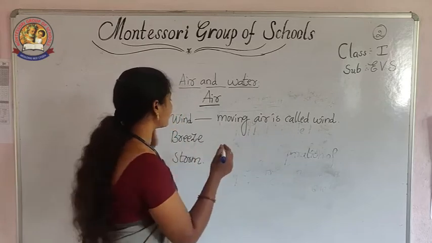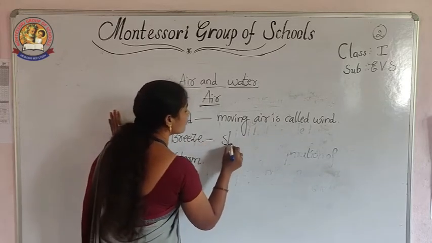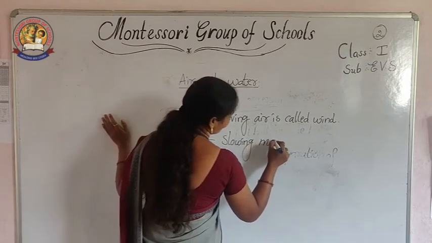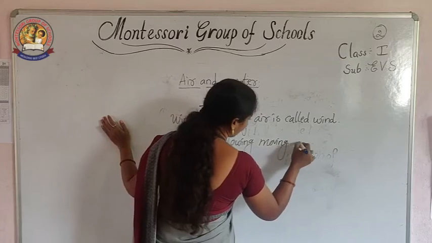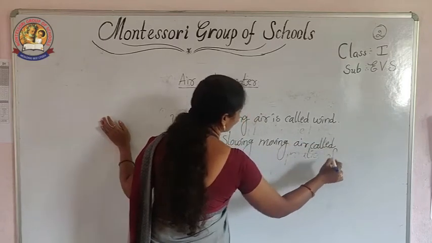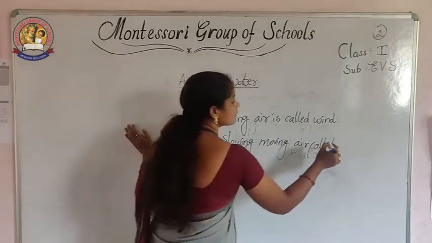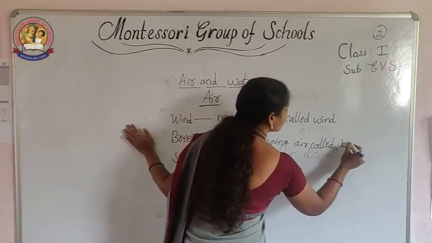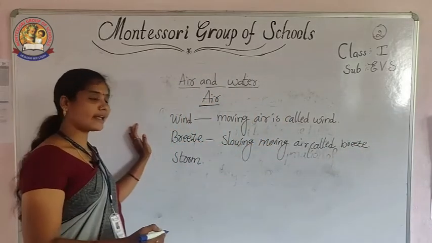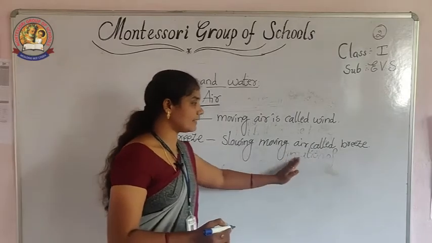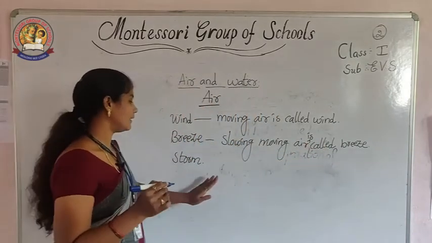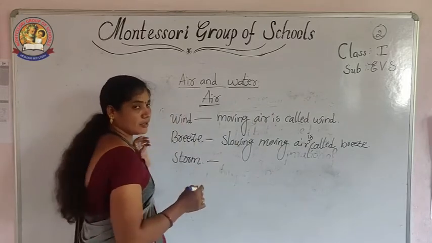Okay, next listen about the breeze. Slowly moving wind. Slowly moving air is called what? Breeze. Okay, slowly moving air is called breeze. Next, coming to the storms.